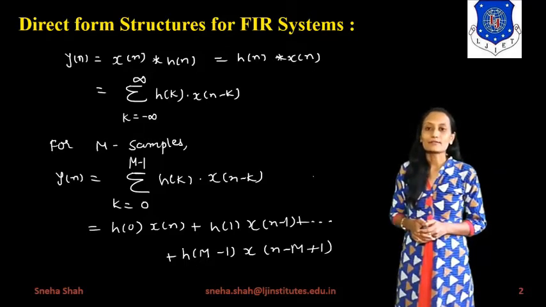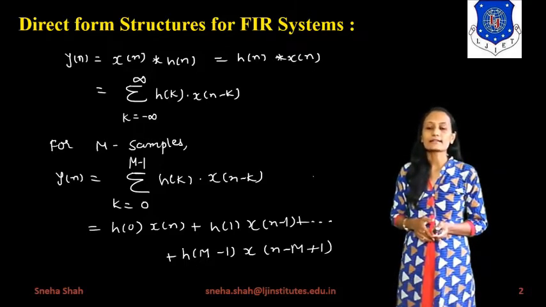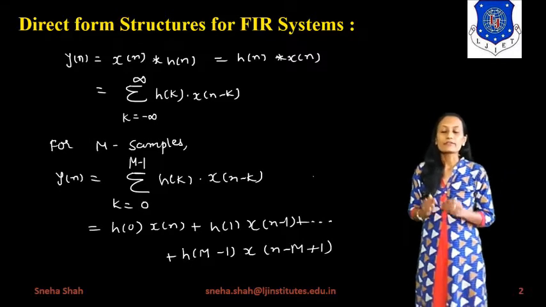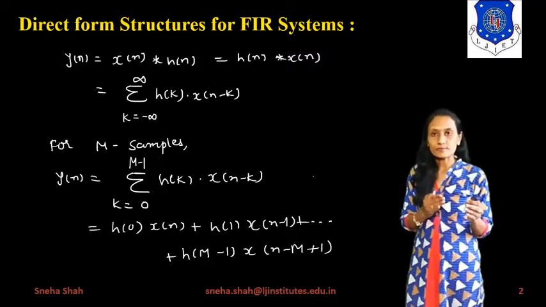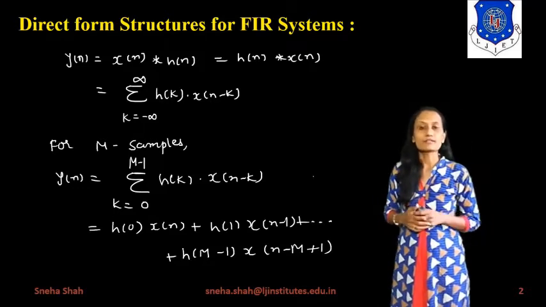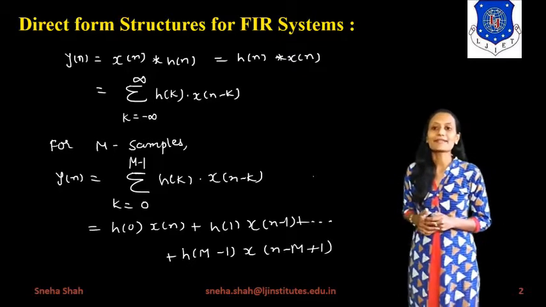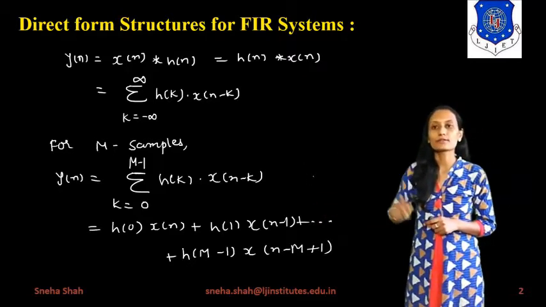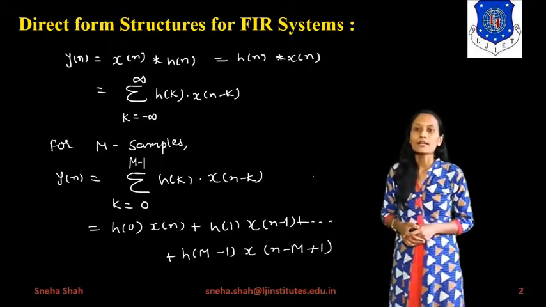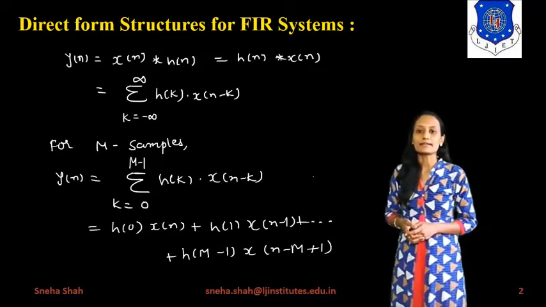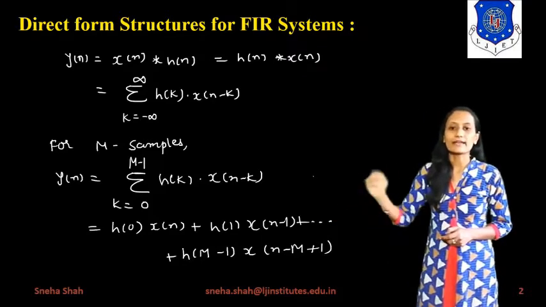Now, if we are applying the convolution rule, this equals summation k equals minus infinity to infinity h of k x of n minus k. Now, if we are taking the finite impulse response, the range will change because we have to take some finite samples only, right? So, suppose I am taking capital N number of samples, the range will start from 0, then we have to take up to N minus 1 sample. So the equation is y of n equals summation k equals 0 to N minus 1 h of k into x of n minus k.